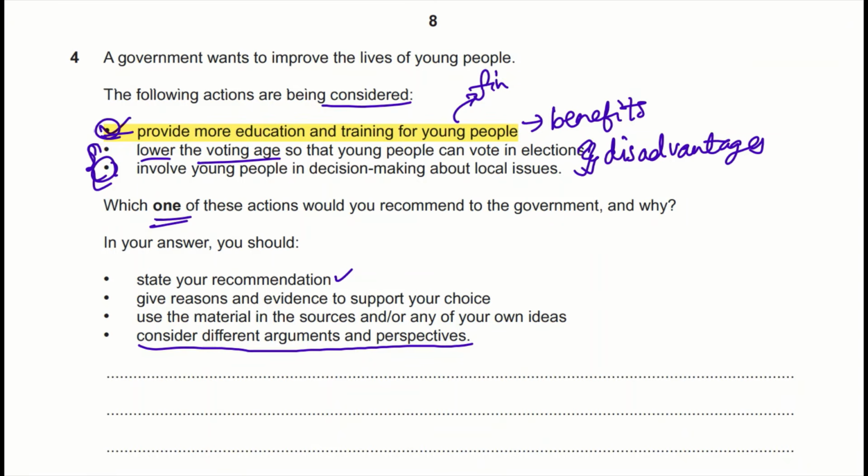You can explain how long it might take, like providing more education and training is going to take longer than involving young people in decision making. You can also explain the challenges you might face in implementing, like elderly people might think that it's a wrong idea. So I'm just getting it from the mark scheme. The mark scheme is a real guide.